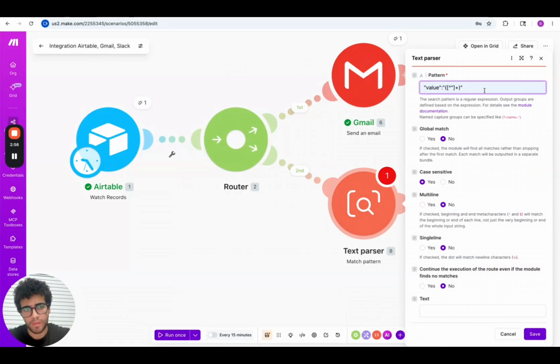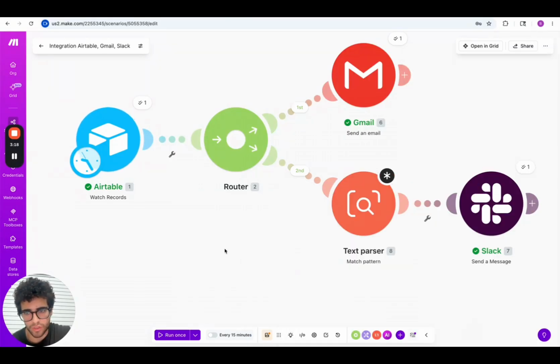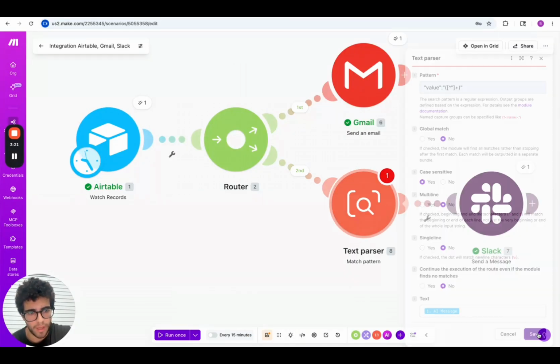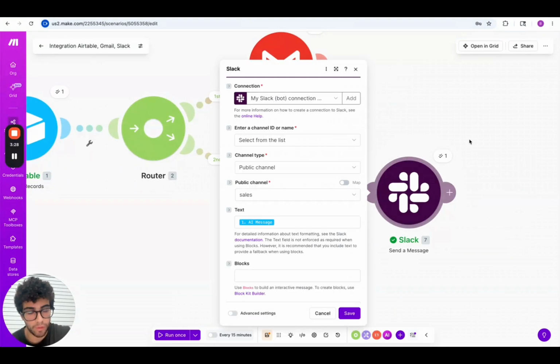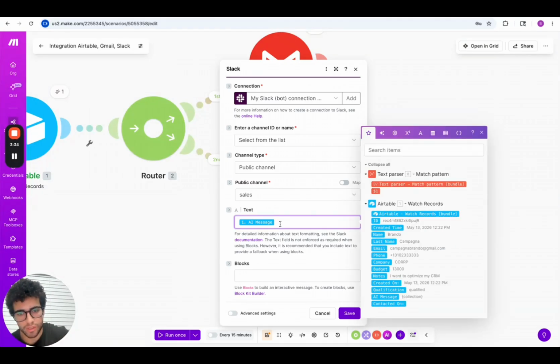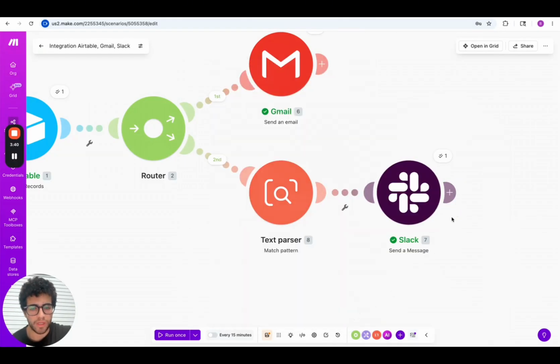So it's always the same, guys. If you need help with regular expression, just take a screenshot of what is in front of you and upload it on ChatGPT, and ChatGPT is gonna give you back the regular expression. In this case, I'm gonna use this regular expression, and then for text, I'm gonna select the AI message from Airtable, and I save it. After checking if everything is running properly, now we're gonna just change the AI message with the message from the text parser as an input, and we click save.